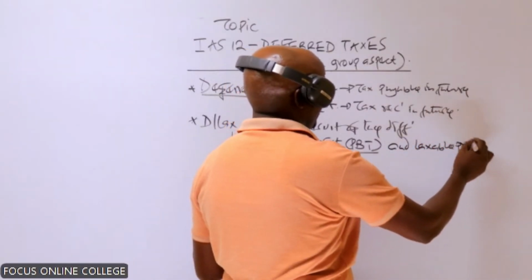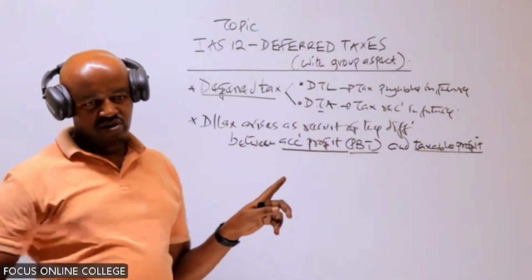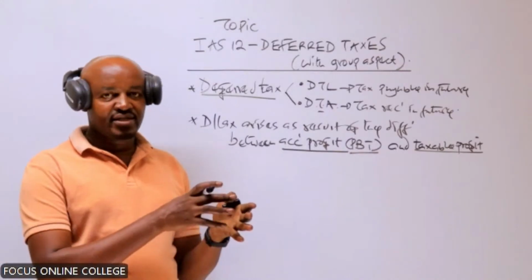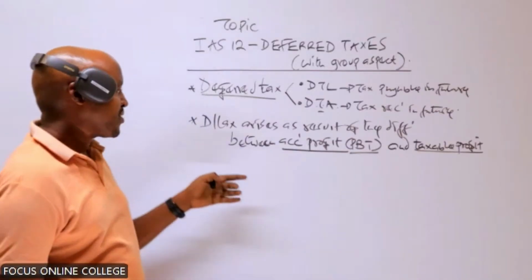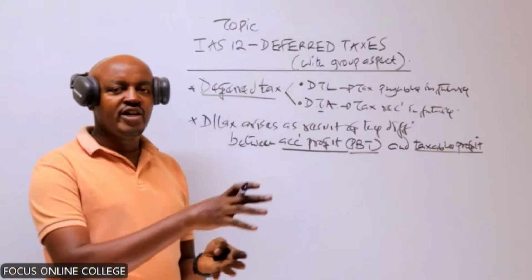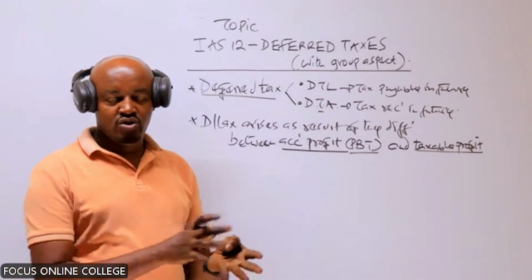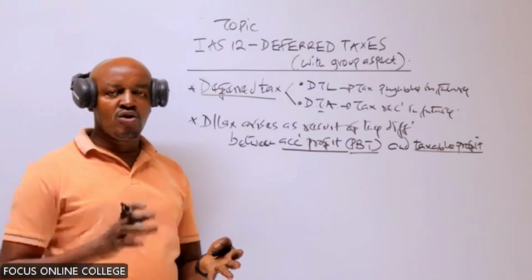The taxable profit is the profit you compute in taxation. To compute the profit in taxation, we take the taxable incomes minus the deductible or allowable expenses. But in financial accounting, when computing accounting profit, we take all incomes of the company, whether they are taxable or not, minus all expenses, whether they are allowable or not.